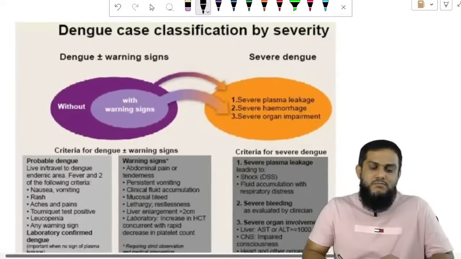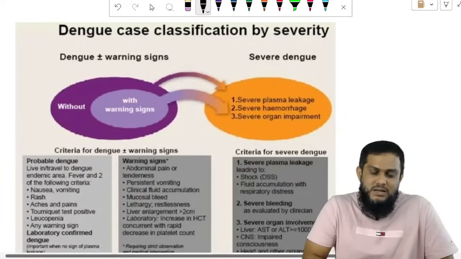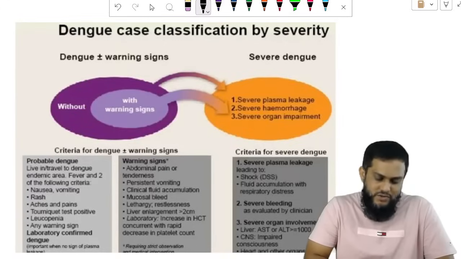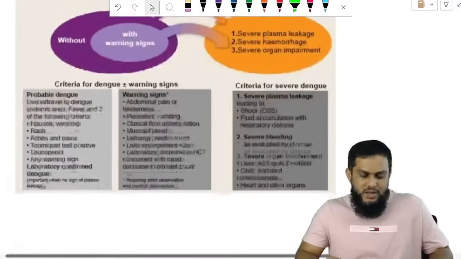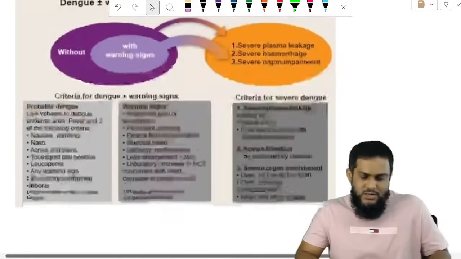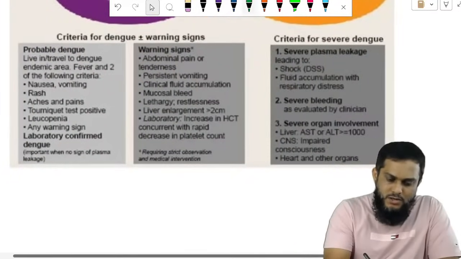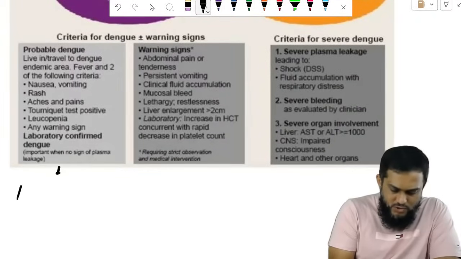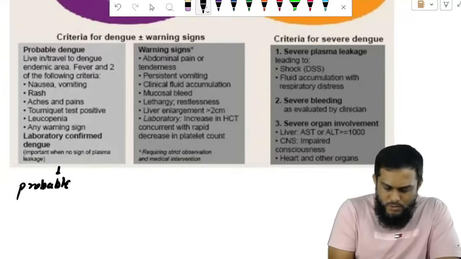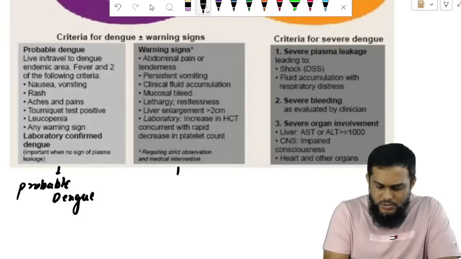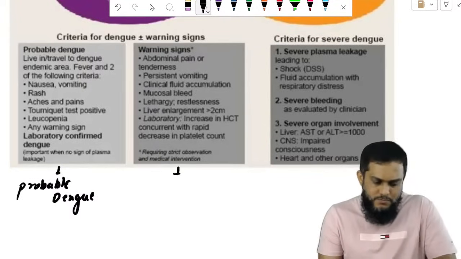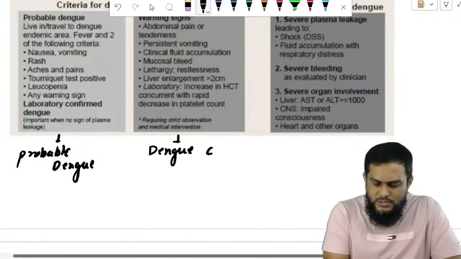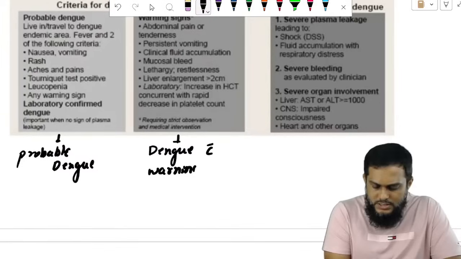Next is dengue virus, the clinical classification. This is what we call probable dengue virus infection. This is dengue with warning signs.